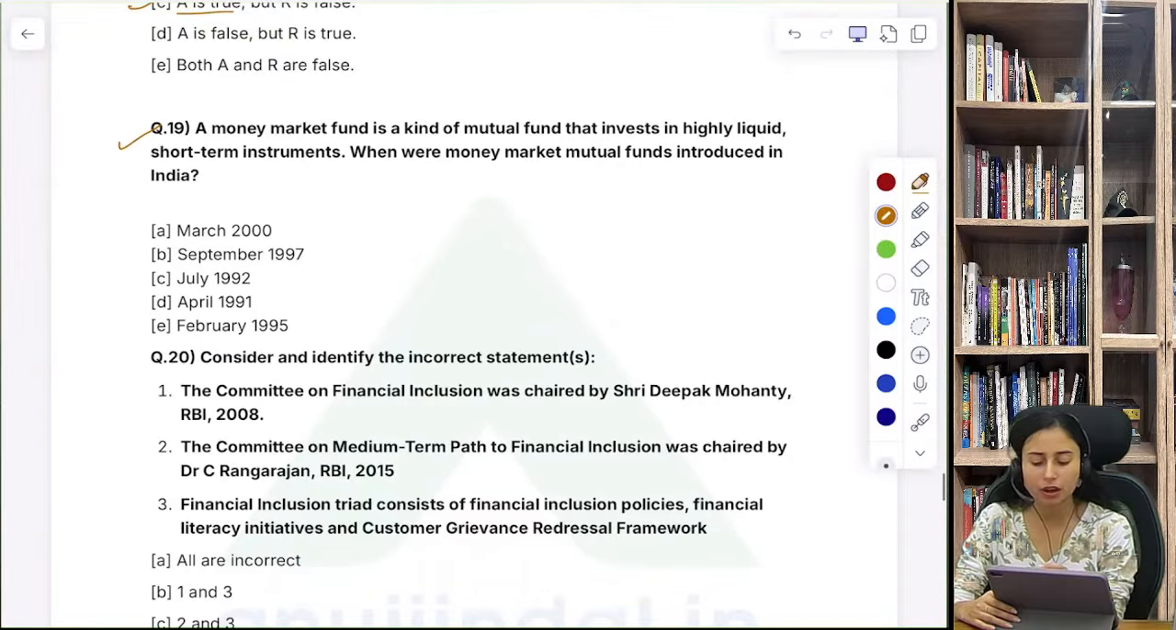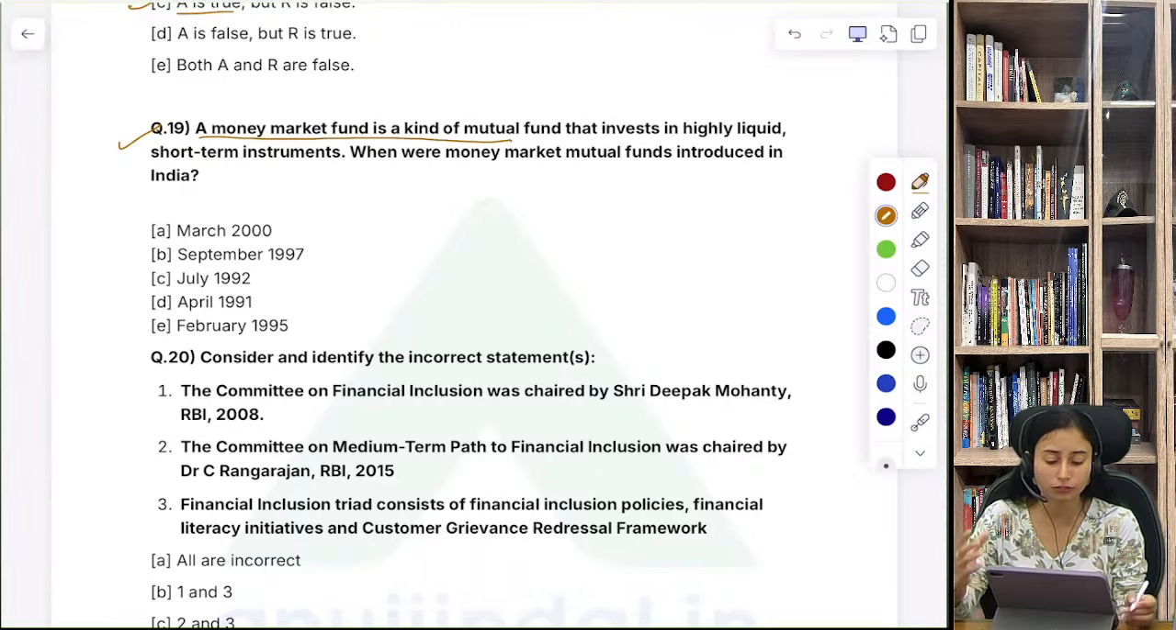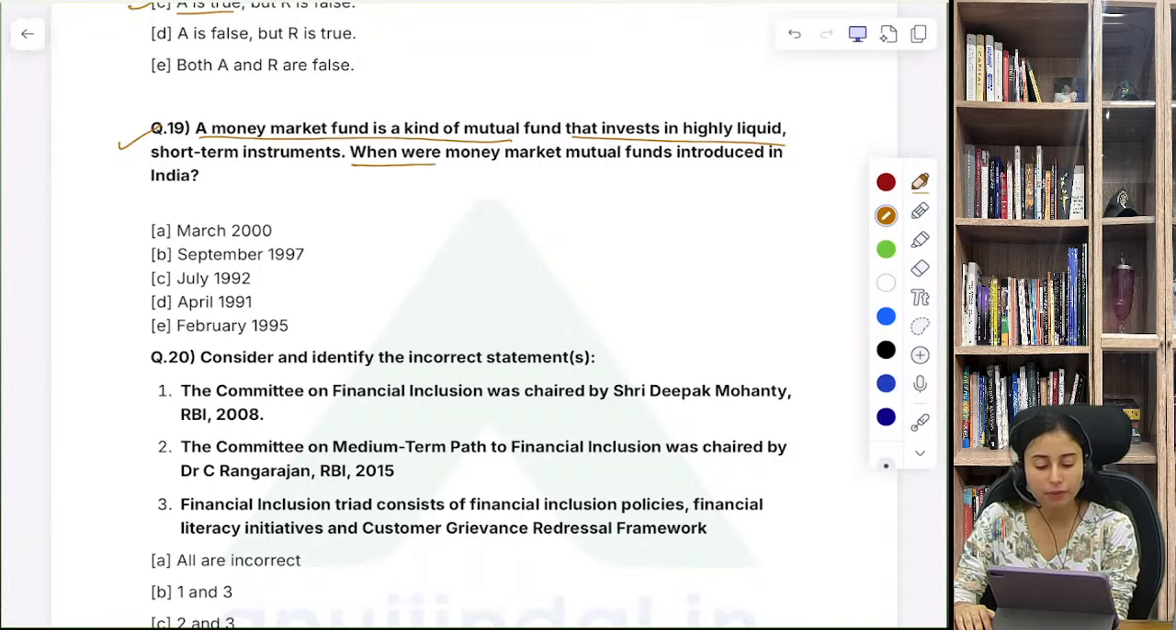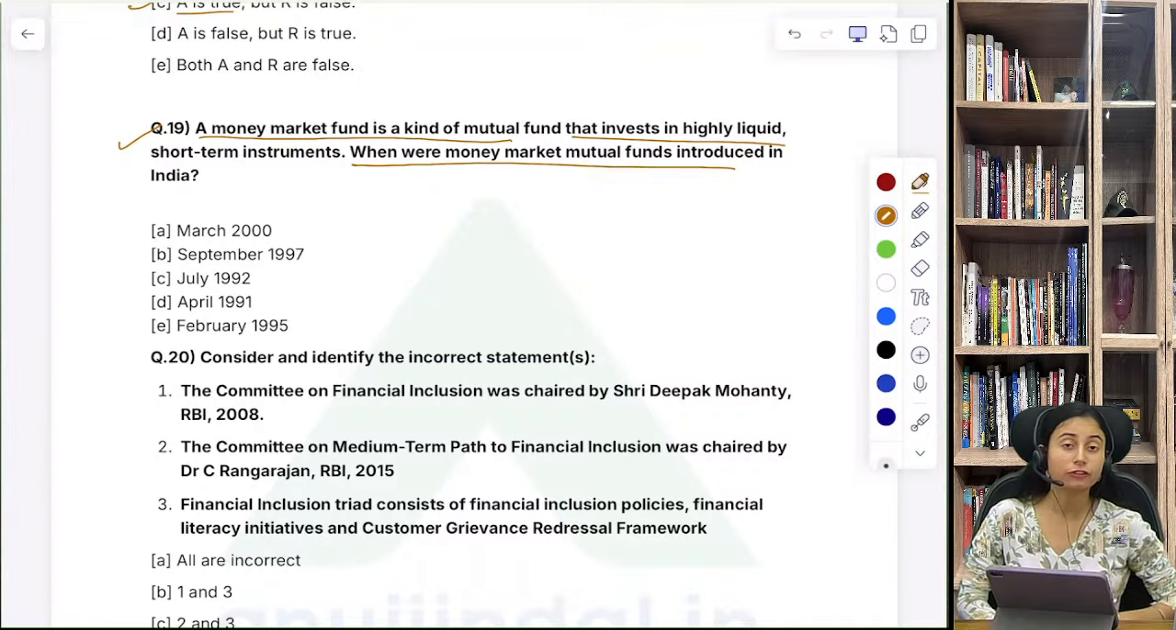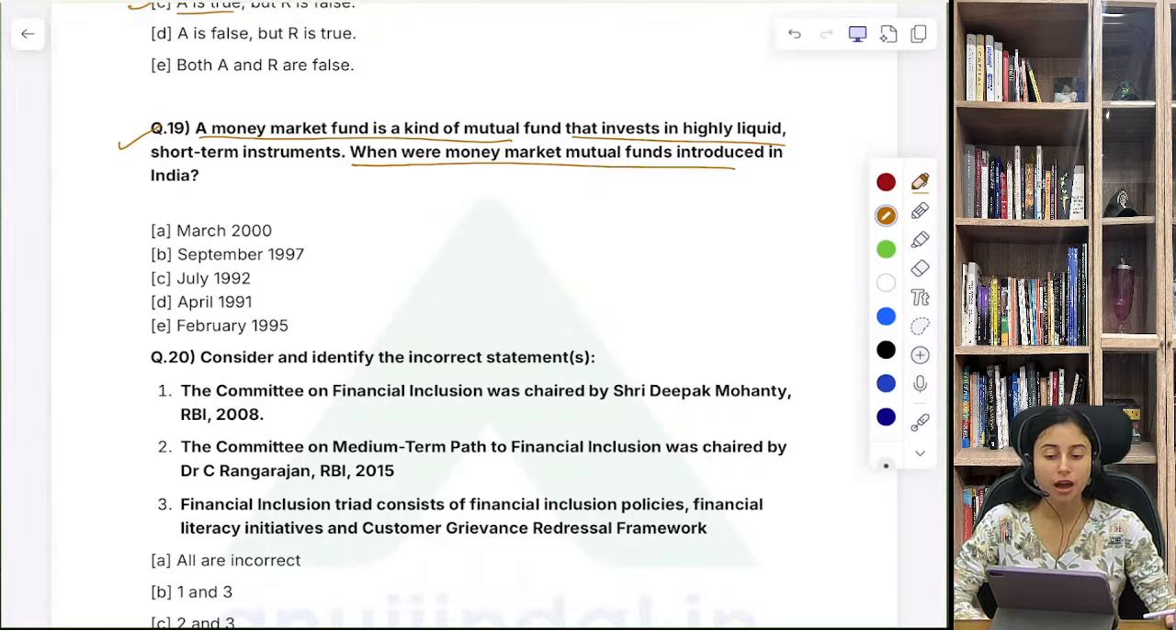Question number 19. A money market fund is a kind of mutual fund that invests in highly liquid short-term instruments. When were money market mutual funds introduced in India? So what do you think is the right answer in this case?